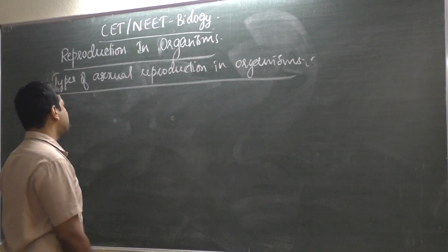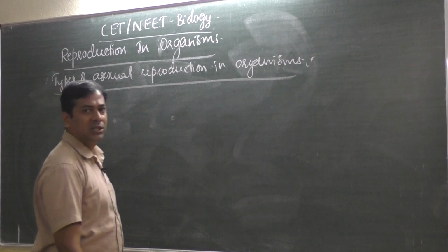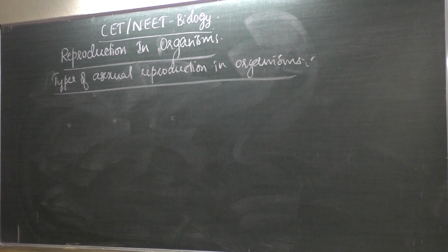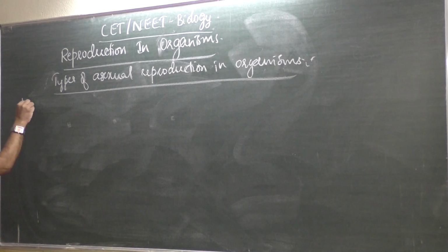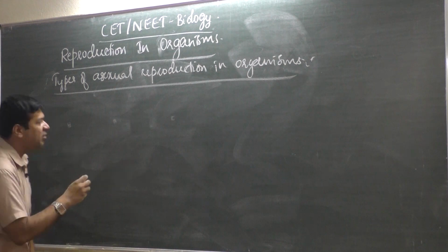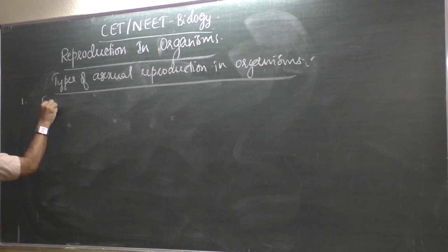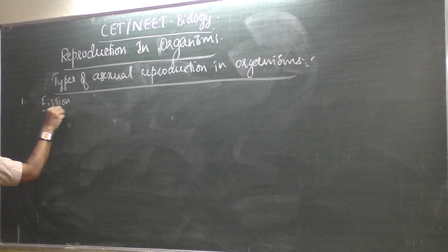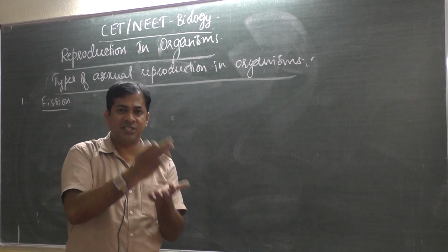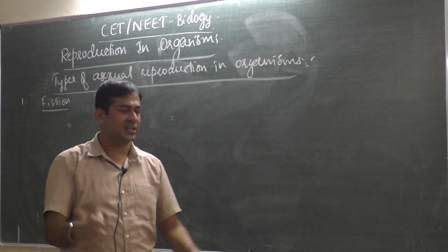Okay, what are the types of asexual reproduction? You have learned in 10th standard. Anyway, we'll recall once again. So first I will write all the possible types of reproduction, then one by one we'll discuss. First one is fission. Fission means division. One organism divides into 2 daughter cells.